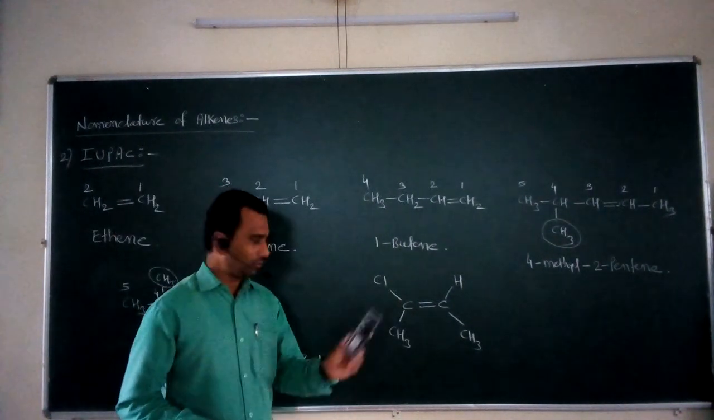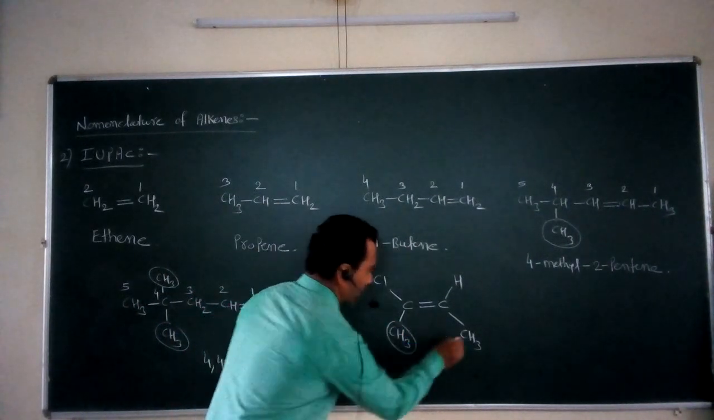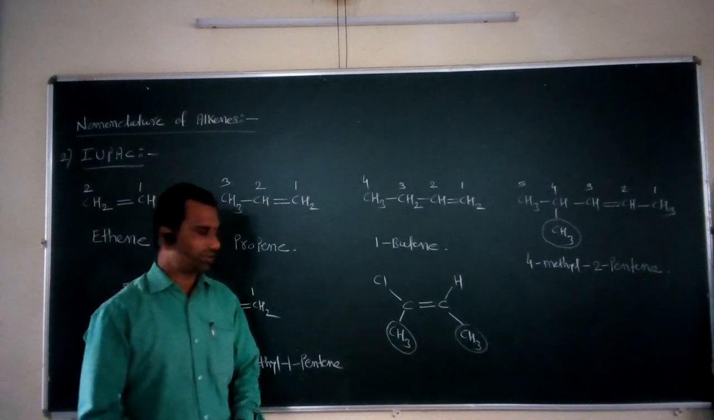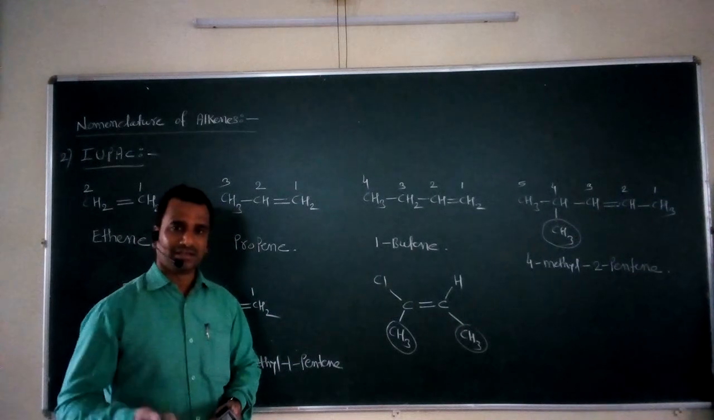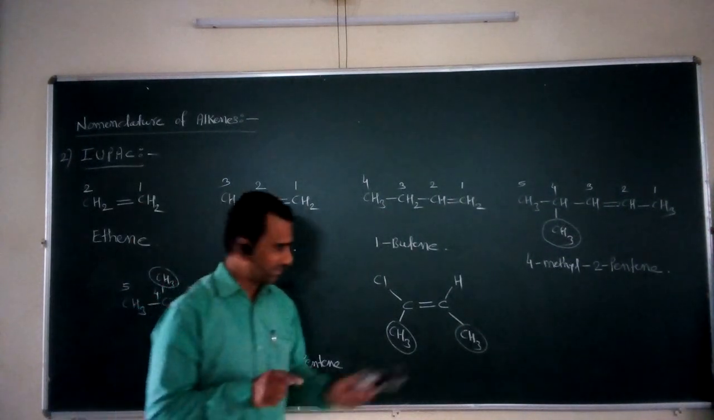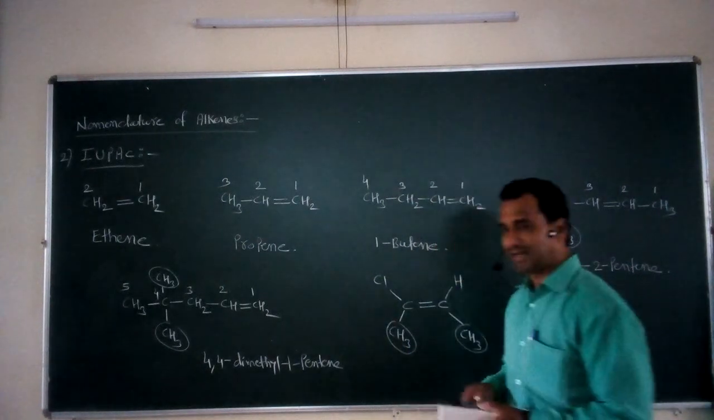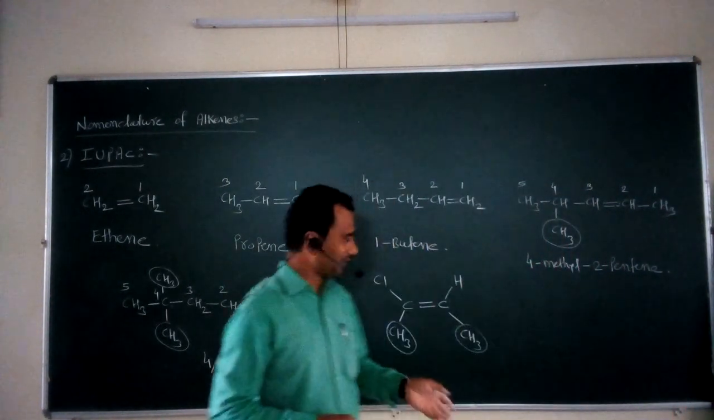Now what are the 2 similar groups? This is a first methyl, this is a second methyl. These are the 2 similar groups present on the 2 olefinic carbons. So we have to take this into consideration; this is nothing but an example of geometrical isomerism. After that, again we have to follow the rules for this IUPAC nomenclature system. So again we have to give the numbering.